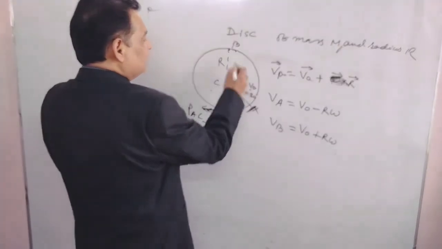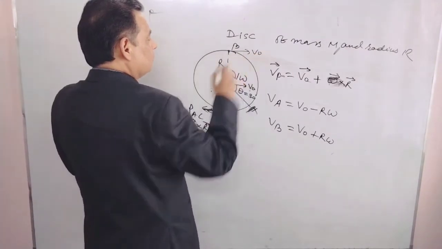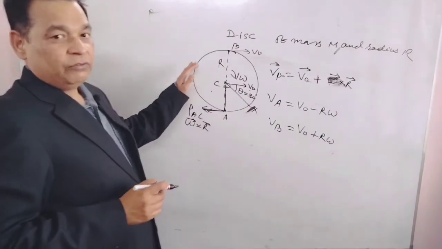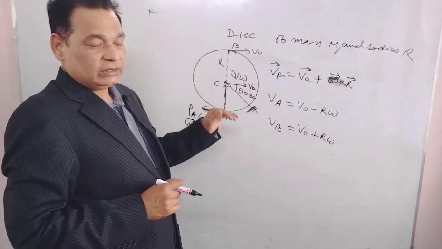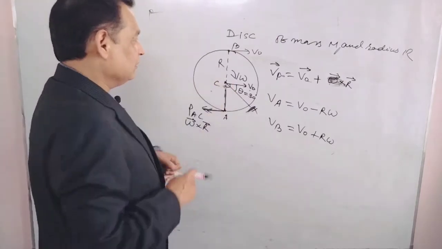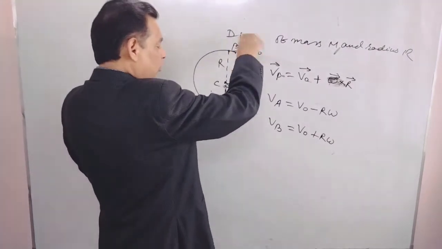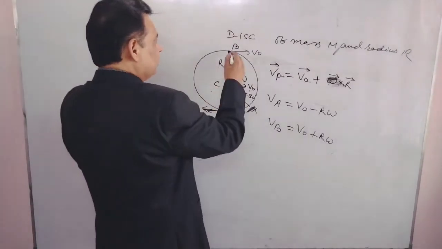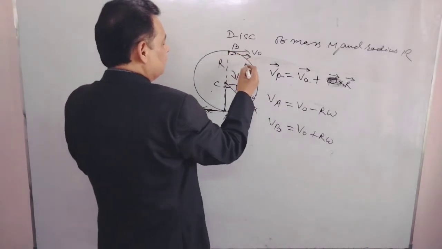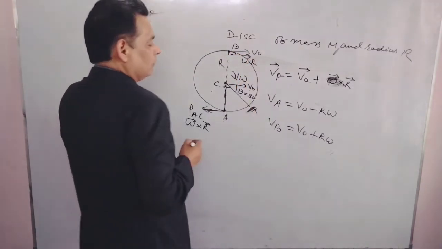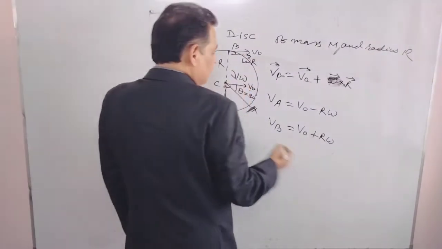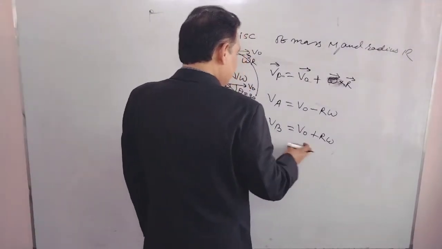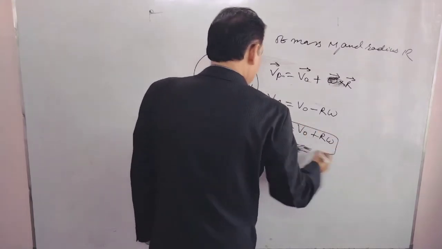V naught is towards right. Every point will have velocity due to center of mass towards right, and they will also have simultaneously velocity due to rotation. This one will be also for this one r in the same direction, omega r. Omega cross r will be omega r in this one. So velocity of B will be V naught plus r omega. So we can write in this way.